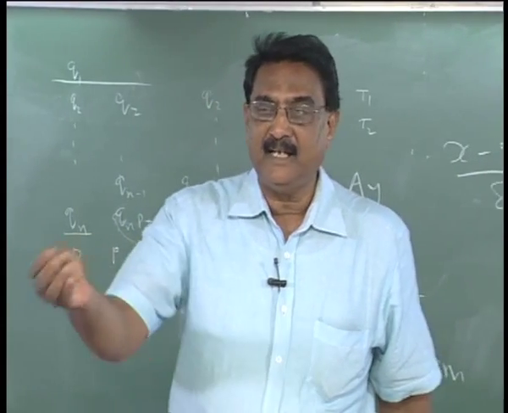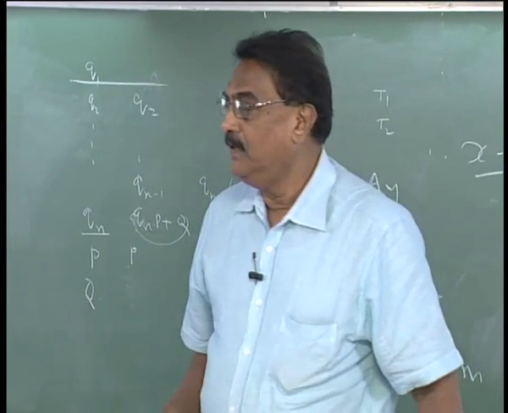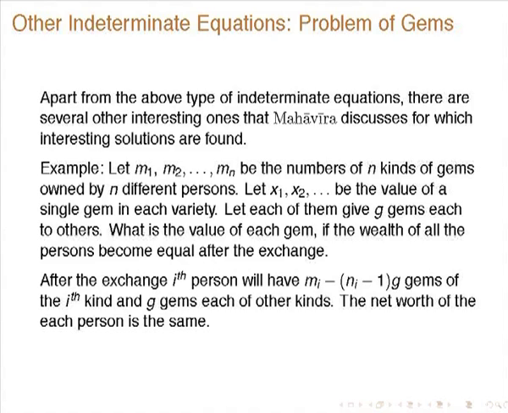Similarly, he will receive g gems from each of the others. Finally he will have mi minus (n minus 1)g gems of the ith kind, his own kind, and g gems of each of the other kinds. So, the net worth of each person is stated to be the same.